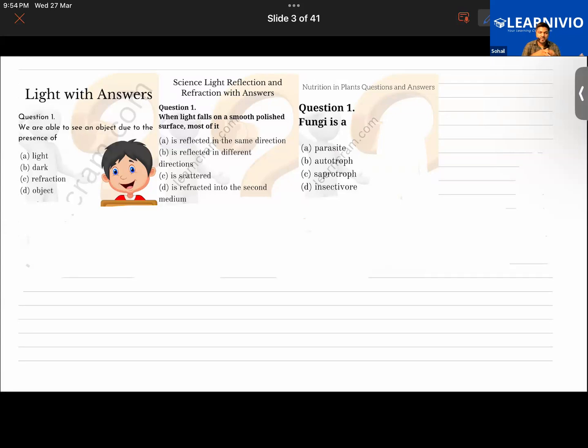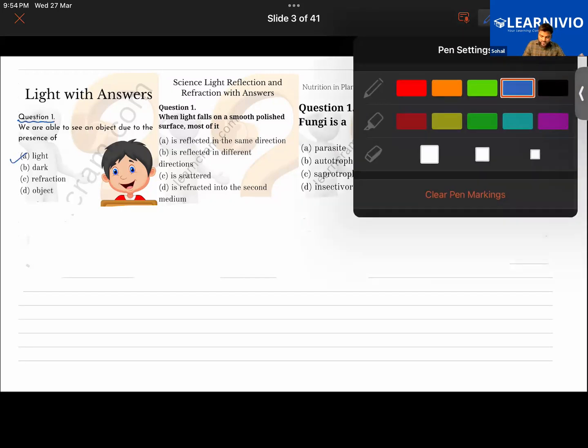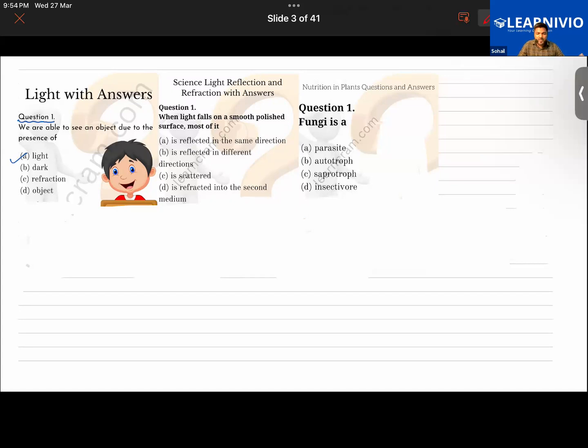Why is it so? Because of light. Light, isn't it, Abu? Because of light. When light falls on a very smooth and polished surface, what happens? We can see objects.